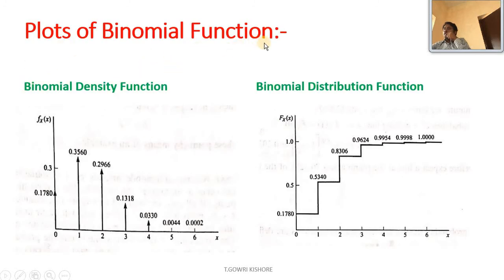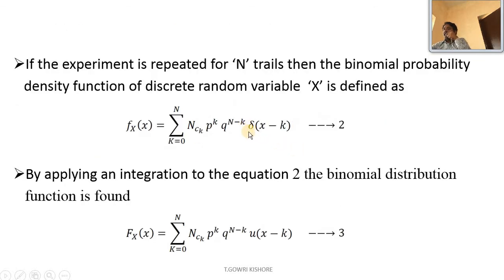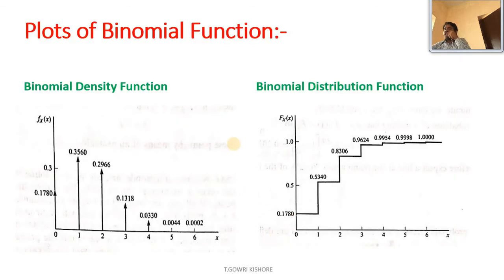So, plots of the binomial function. This plot represents the binomial density function, and this plot represents the binomial distribution function. The distribution function will be in the form of steps, and the density function will be in the form of impulses. That's why in the formulas 2 and 3, the density function has the impulse function and the distribution function has the unit step function. So we represent the density function like this, and the distribution function like this.